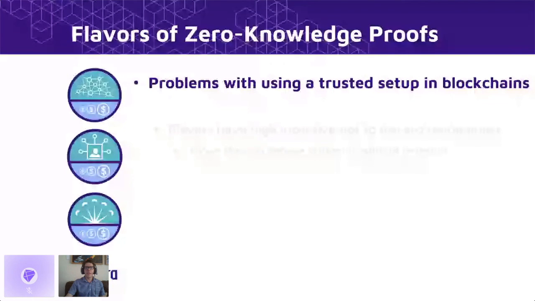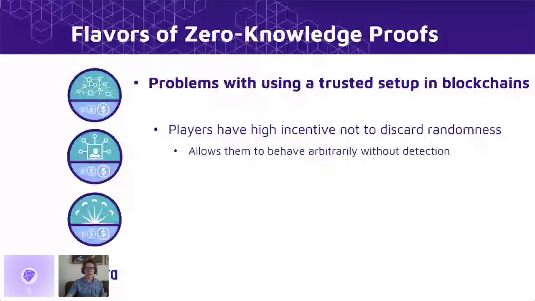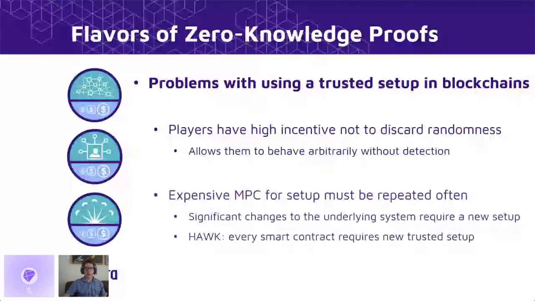Well, first of all, players in the blockchain setting often have extremely high incentives not to discard this initial randomness, since it allows one to prove the validity of invalid data and thus behave arbitrarily without being detected. Now, if this task is distributed among multiple players, that process is expensive and it has to be repeated often. For example, whenever your blockchain undergoes a hard fork due to significant changes to the underlying system, you're often going to require a whole new multi-party computation to produce this trusted setup.